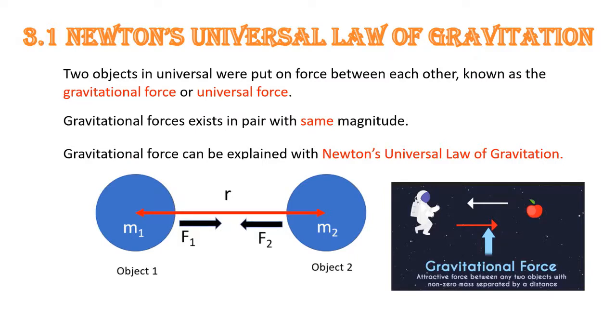Now, let's recap what we've learned in subtopic 3.1, Newton's universal law of gravitation. Two objects in the universe put a force on each other, known as the gravitational force or universal force. Gravitational forces exist in pairs with the same magnitude. It can be explained with Newton's universal law of gravitation. If you look at the diagram below, the attractive force between any two objects with non-zero mass separated by a distance.